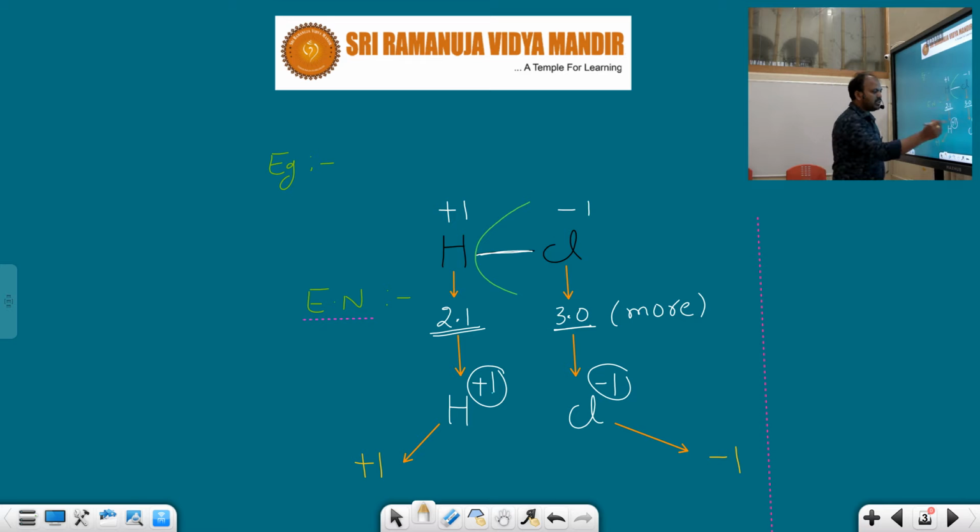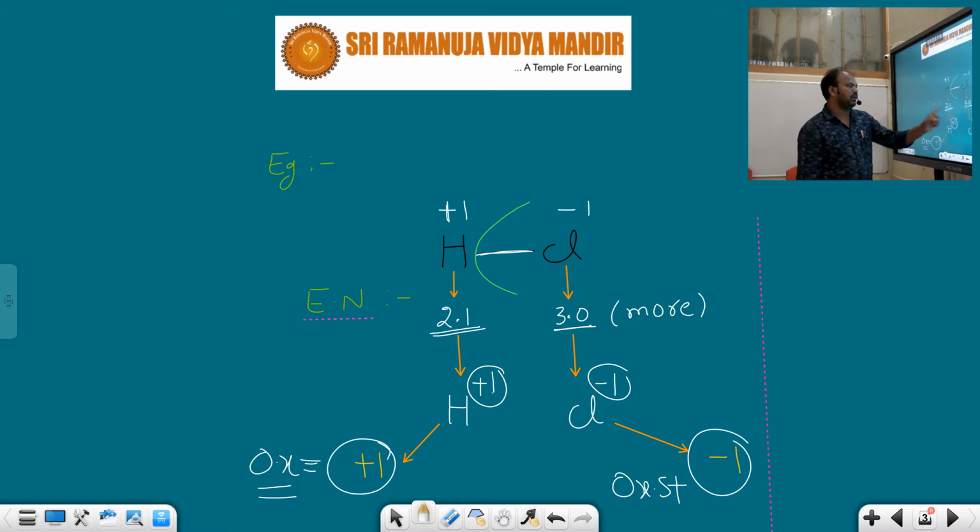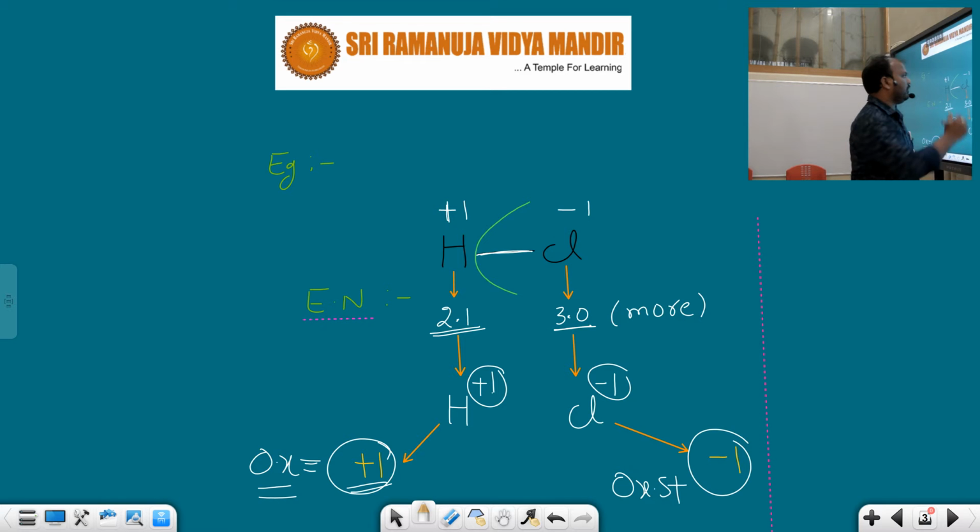So this imaginary charge is nothing but the oxidation number. Hydrogen oxidation number or oxidation state how much? +1. Chlorine oxidation state how much? Here -1. So due to the difference in their electronegativity, we can easily explain the oxidation state or oxidation number. Actually, oxidation number is an imaginary charge which is developed on the atom.